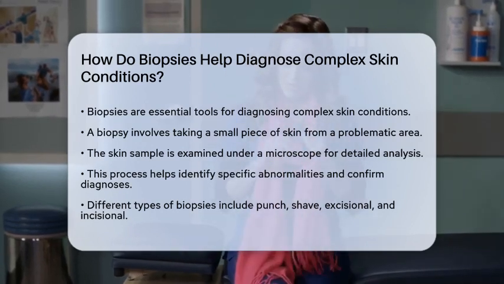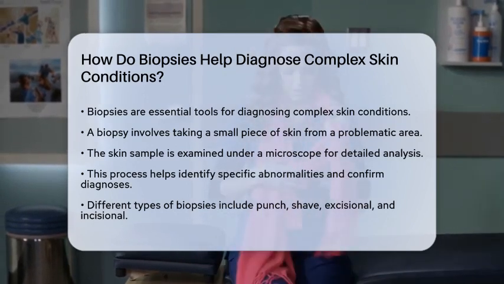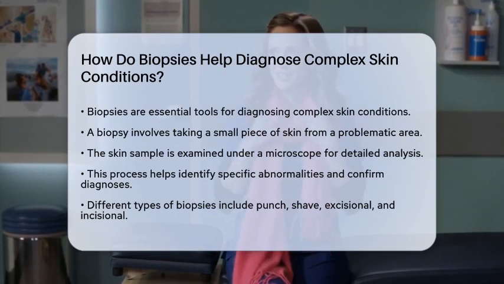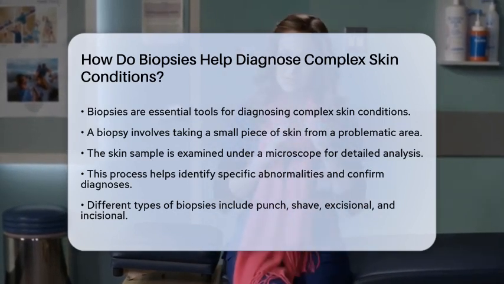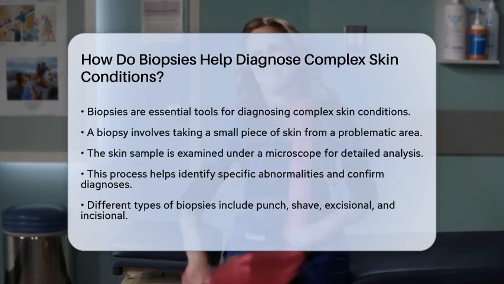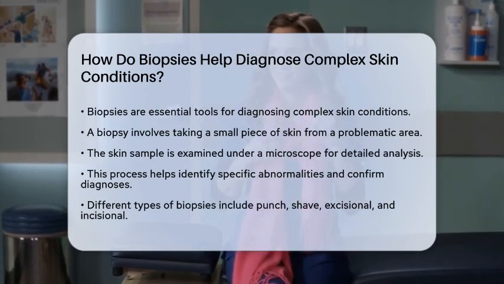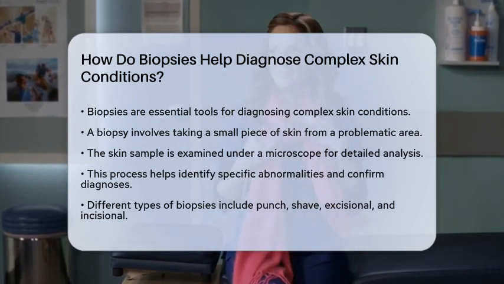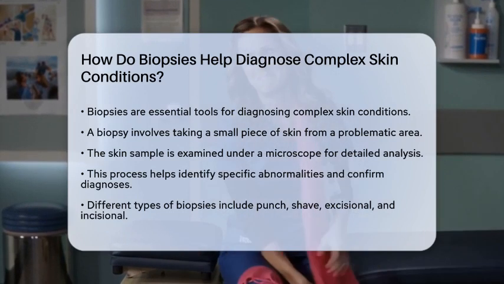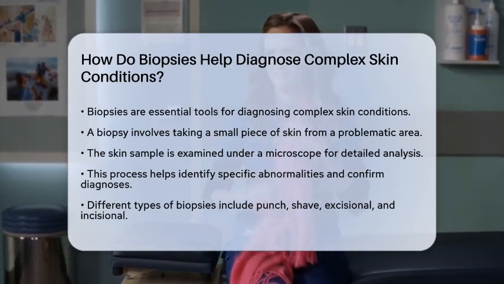This tiny sample is then examined under a microscope, allowing specialists to see detailed changes in the skin's structure and cells. This process is crucial because it helps identify specific abnormalities and confirm or rule out suspected diagnoses. There are several types of biopsies, including punch, shave, excisional, and incisional biopsies. Each method is designed to capture different types of tissue samples based on what the doctor needs to investigate.